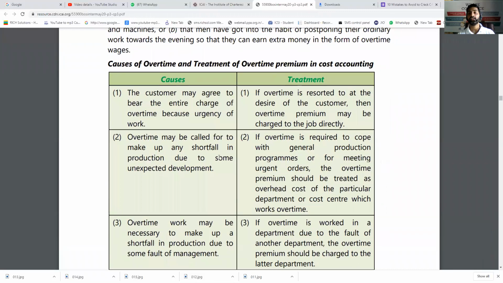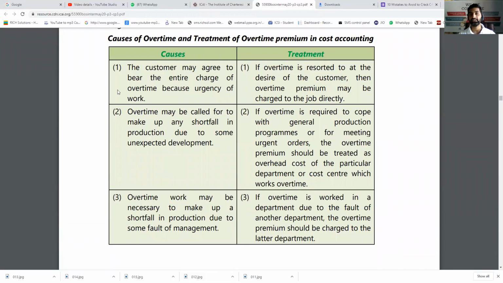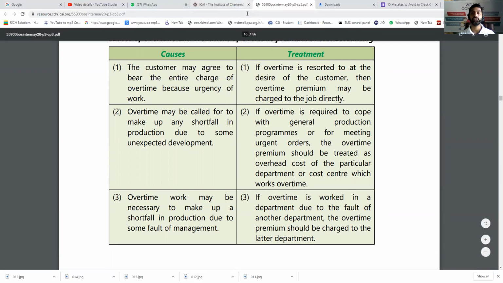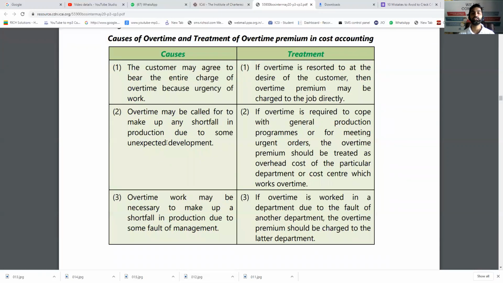Now, what are the causes of overtime and how is it treated? If the customer agrees to bear it, the customer requests you, "I will be ready to pay the overtime amount, but please make sure that you give me the delivery in time." In that case, charge it to him and add it in his cost sheet. Overtime may be called to make up the shortfall of production due to some unexpected development. It was unexpected, maybe good or bad, I don't know, but it was unexpected. So it is abnormal overtime, and we have to debit it to the P&L account.